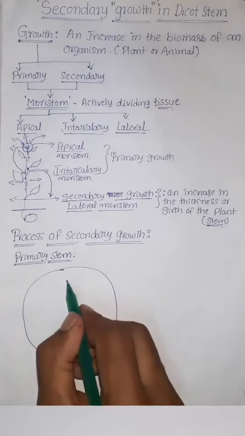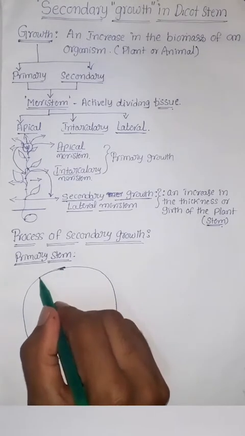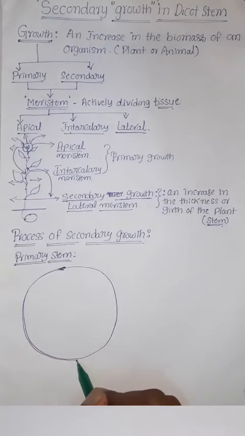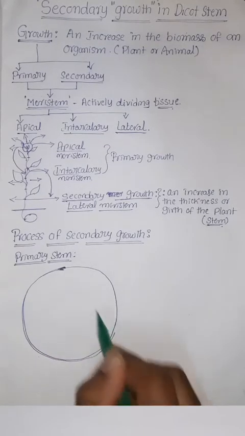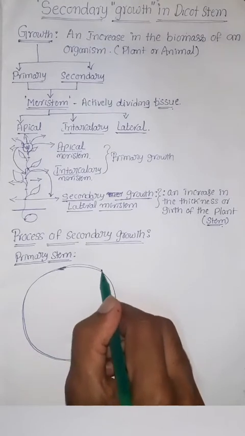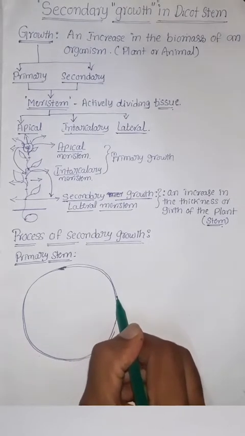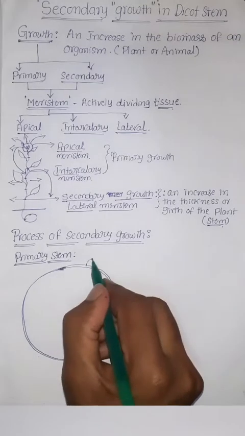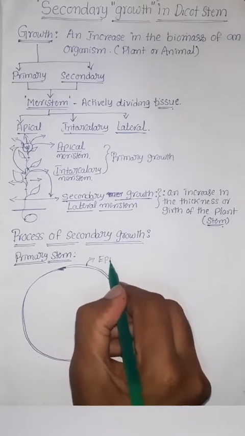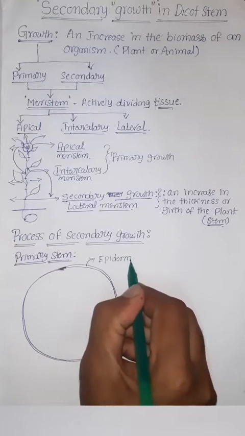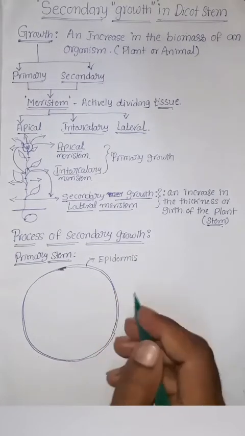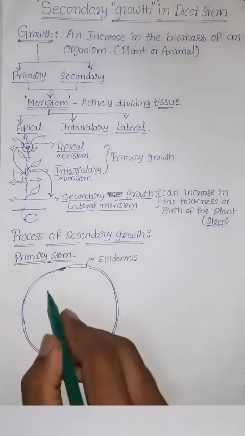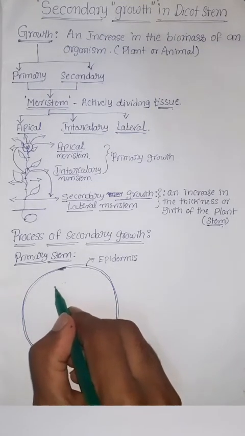It is a transverse section. In the transverse section, we can see a single cell layered outline which is known as epidermis. Epidermis is the outermost layer, which has closely arranged cells.